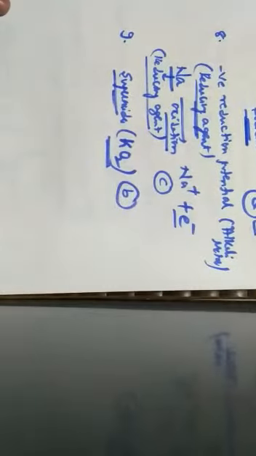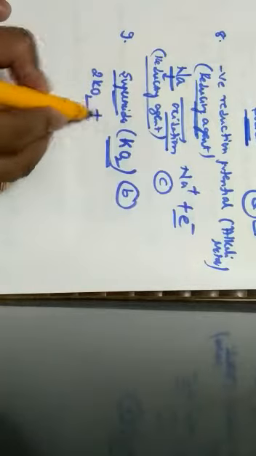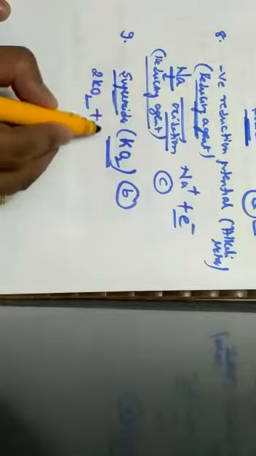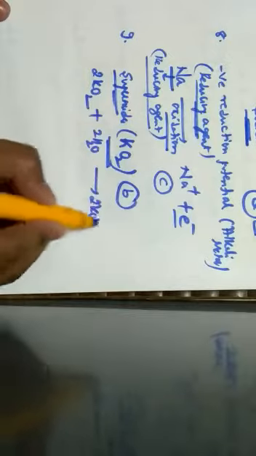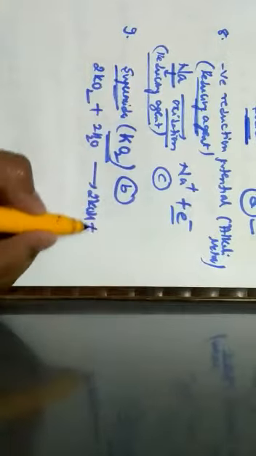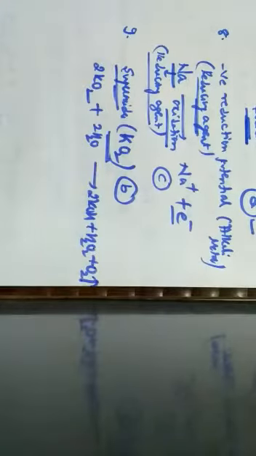If I consider the reaction for this, it can be written as KO2, that is potassium superoxide, when it reacts with water, it gives rise to KOH. Along with KOH, it gives hydrogen peroxide along with the liberation of oxygen. Hence, the correct option is option B.